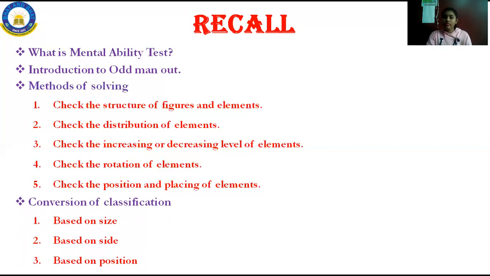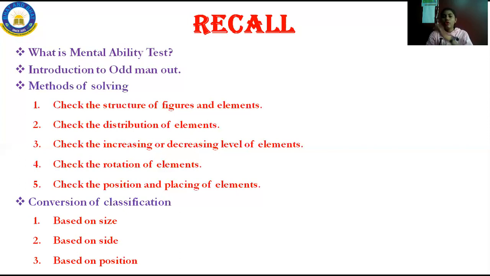Later we learned the conversion of classification, which is on what basis the question will arise. Under that we learned 3 types: based on size, based on sides, and based on position. These are the 3 types on what basis the question will arise in the first chapter, that is odd man out.